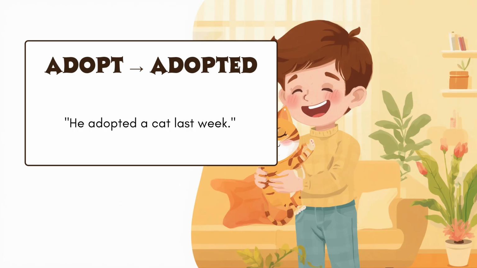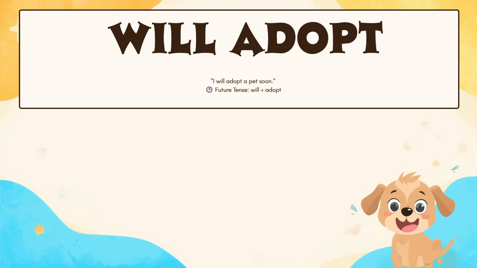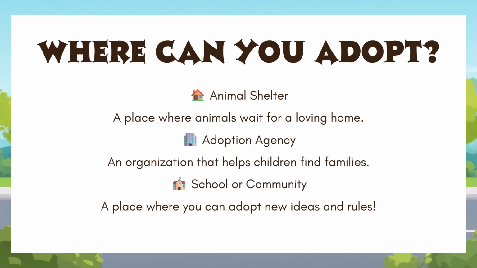The past tense of adopt is adopted. Example: they adopted a cat last year. It already happened. The present tense is adopt. Example: they adopt pets every month. It is happening now. The future tense is will adopt. Example: they will adopt a child next year. It will happen later. People can adopt from animal shelters, adoption centers, or organizations that help children.